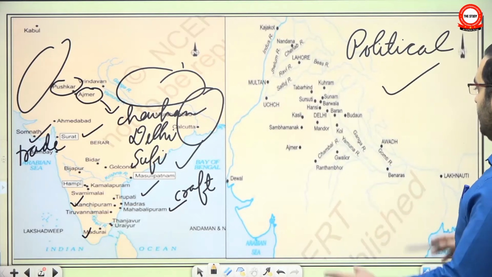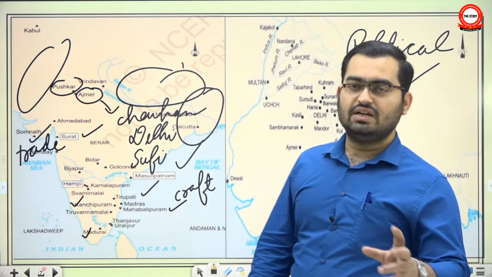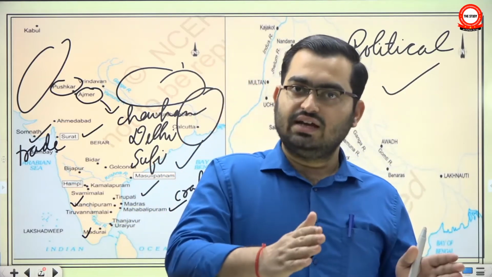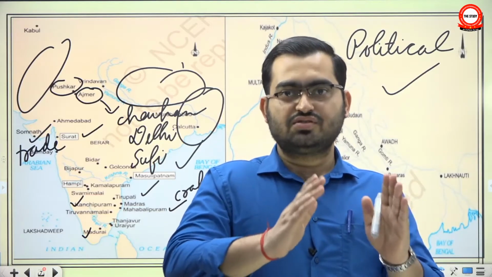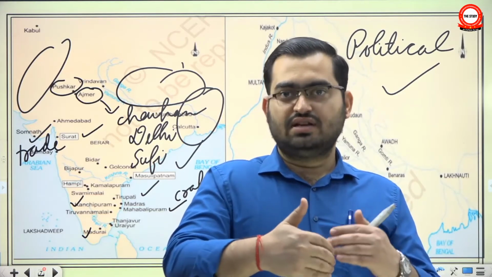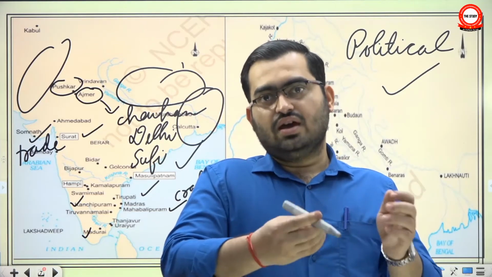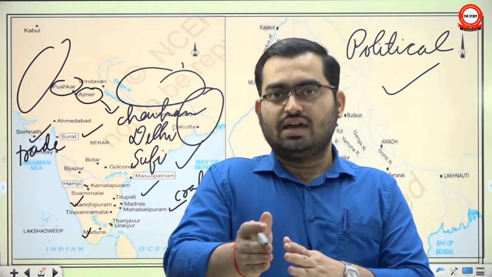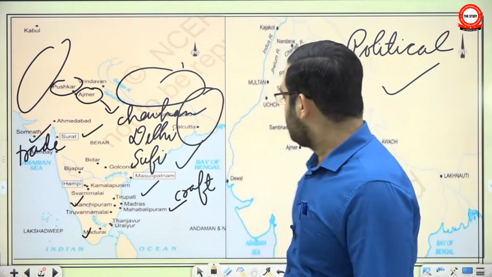Up to the beginning of the medieval period, whether there was a break or a decline or not, especially from the onset of the Delhi Sultanate, urbanization had again picked up. It was growing at a robust pace, and that pace further accelerated during the Mughal period. That is the message I want you to carry.